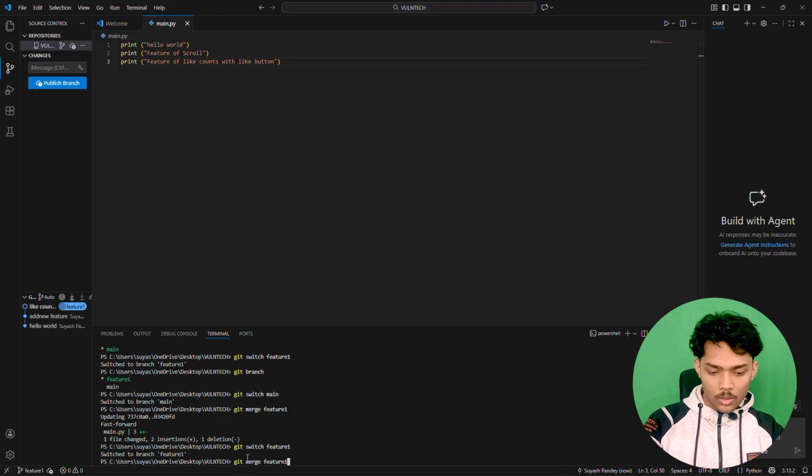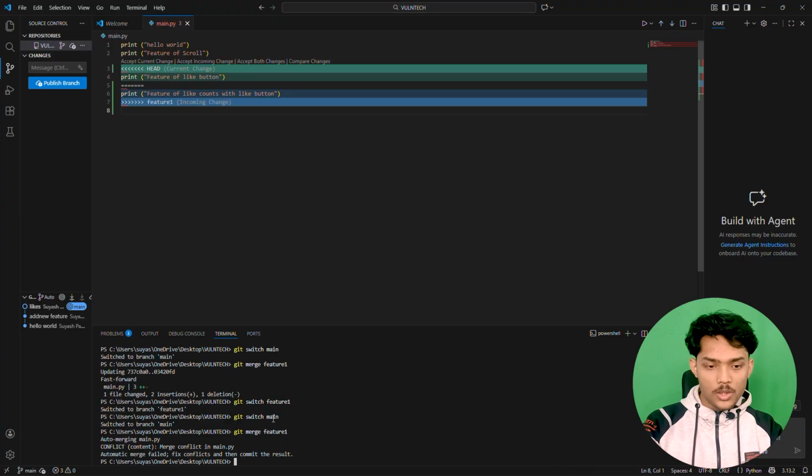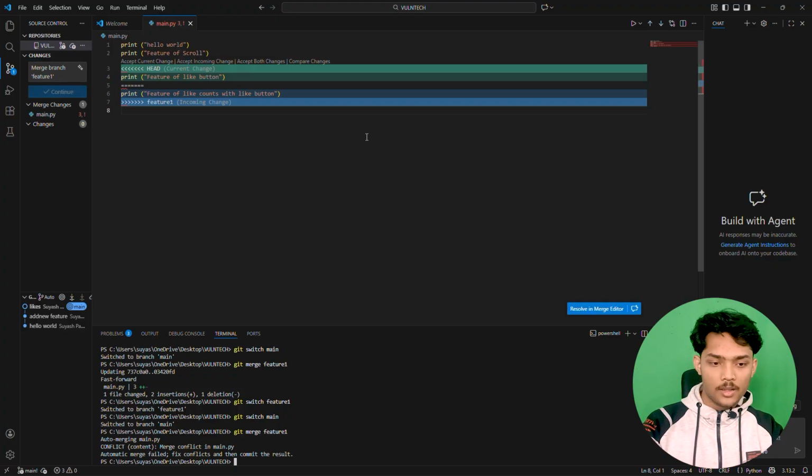Now go to the main branch, and now you performed git merge with the main branch, and you merged the feature 1 branch here. Once you hit enter, you encounter a conflict, and now you either have to keep the incoming change from the feature 1 branch, or keep the current change that is present on the main branch, or you can do one more thing, you can accept both the changes.